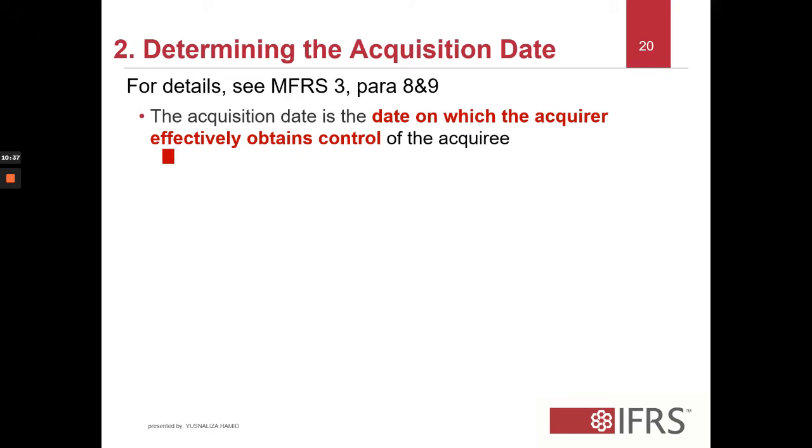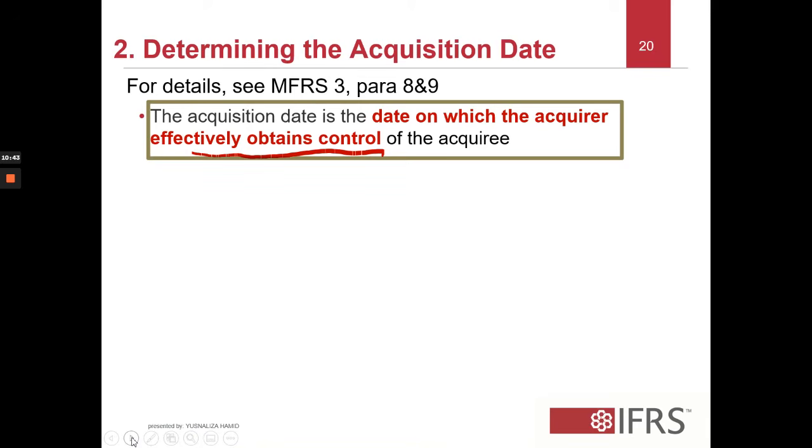The key phrase here is the date that control is obtained. That is the simple indicator of control, and therefore that would be the acquisition date. So it's very easy to obtain the acquisition date.